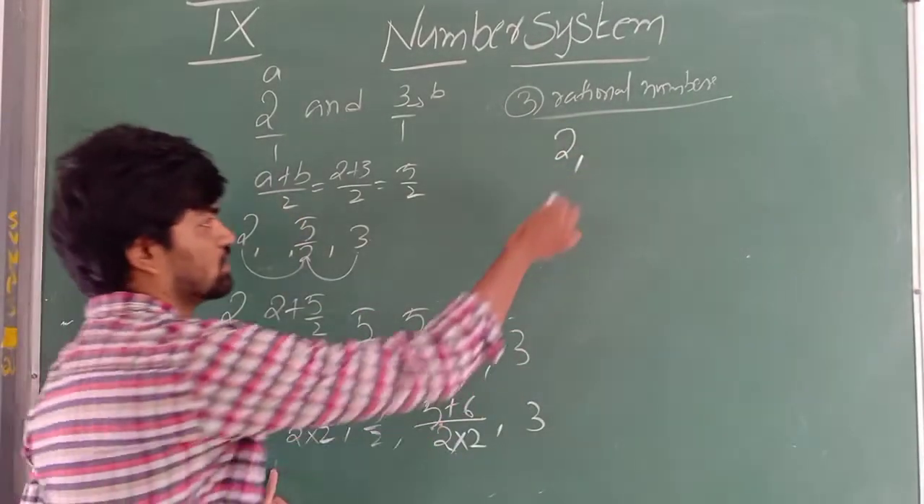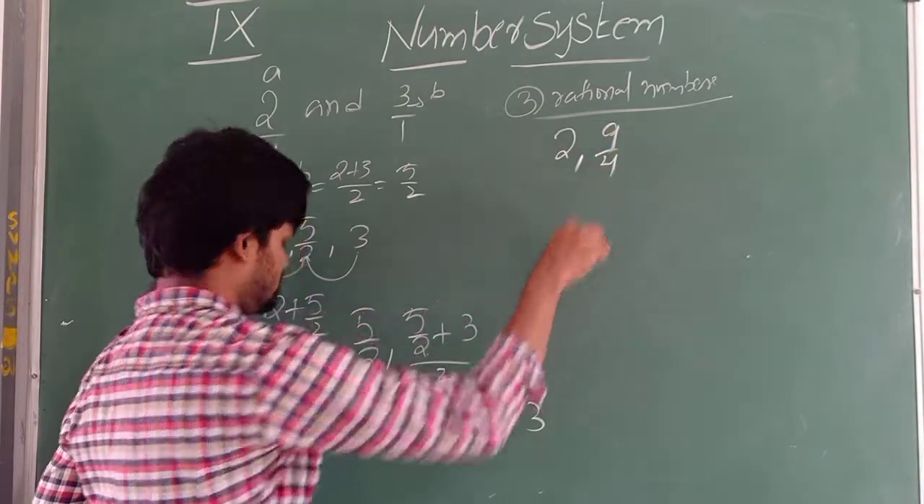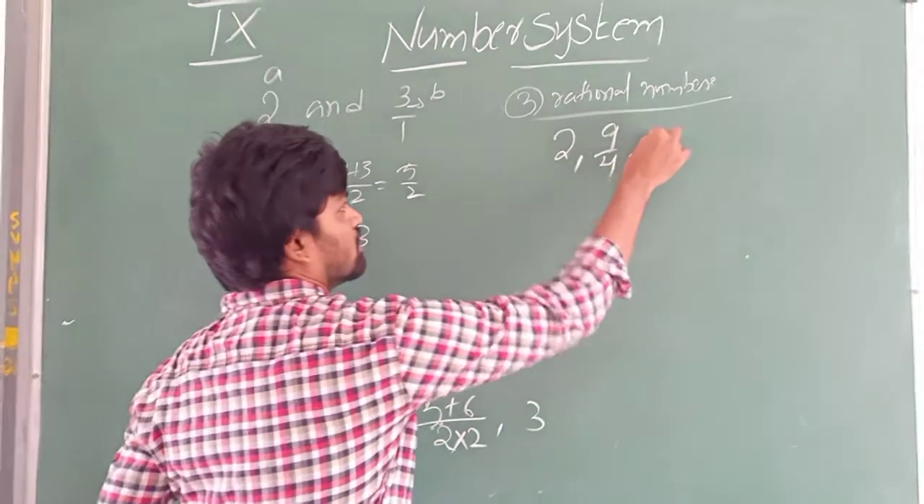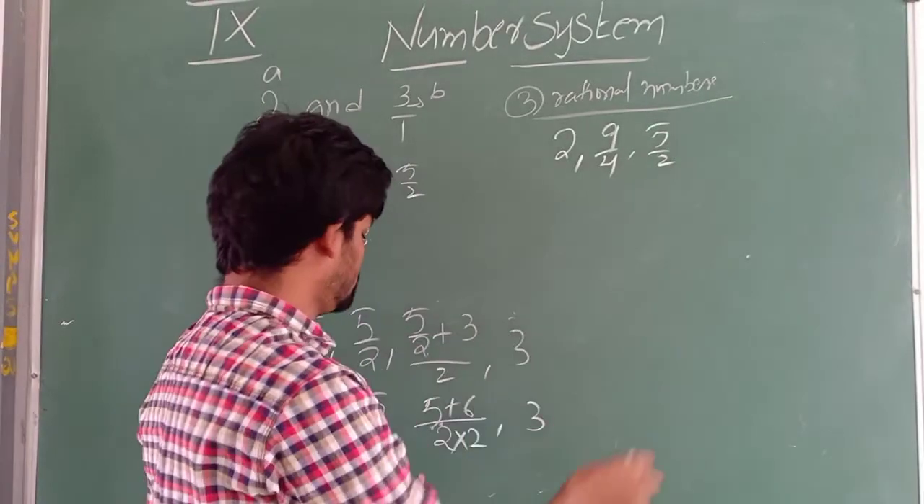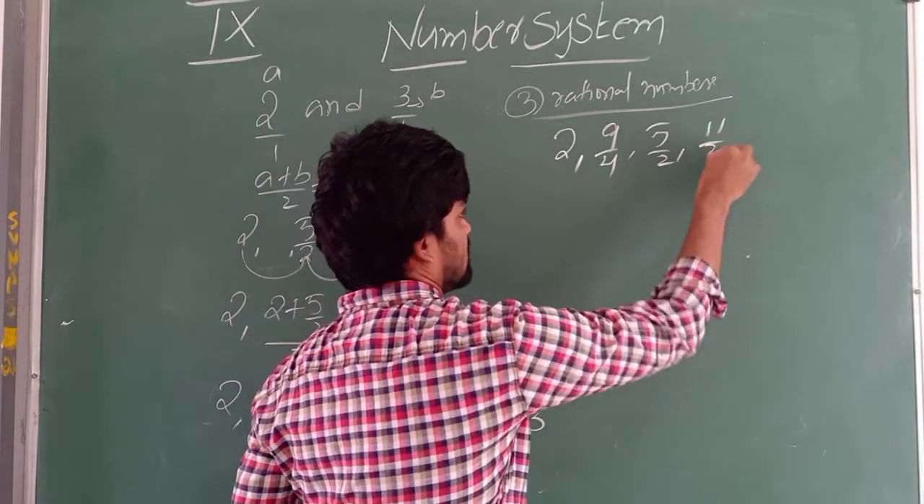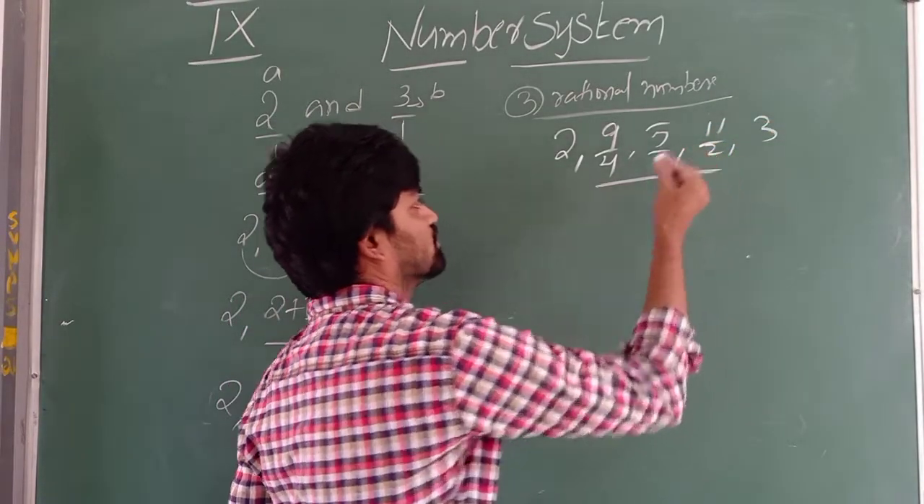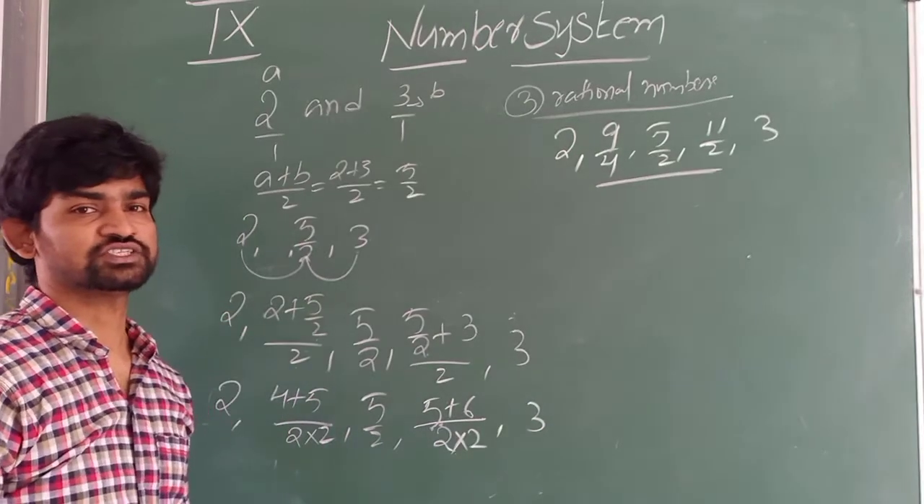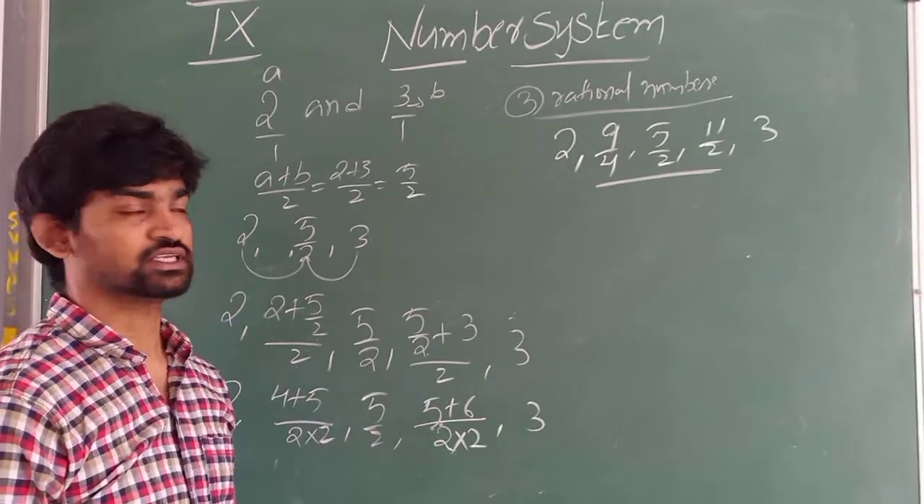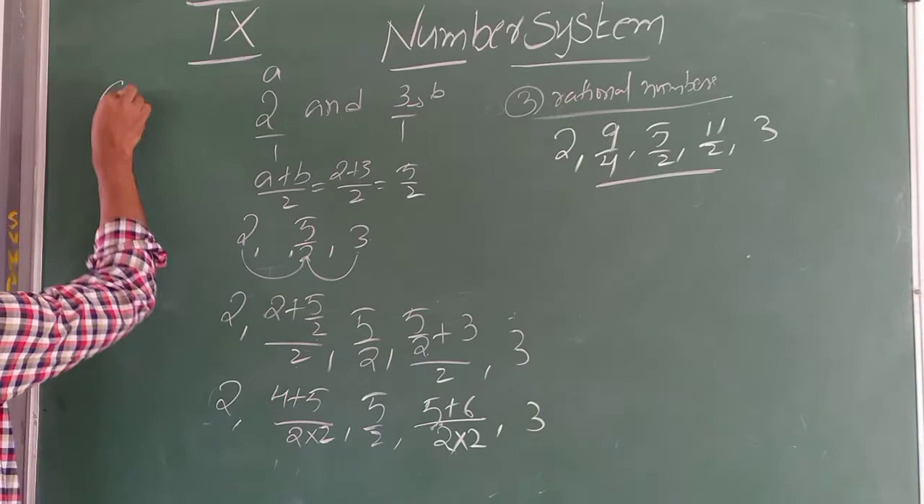2, comma 9 by 4, comma 5 by 2. Next 11 by 2 and 3. So I got my 3 rational numbers in between 2 and 3. This is case 1. You can note as case 1.